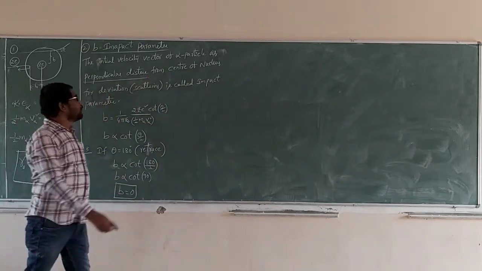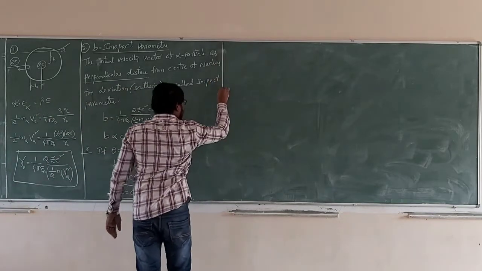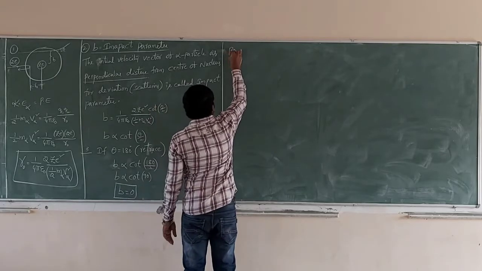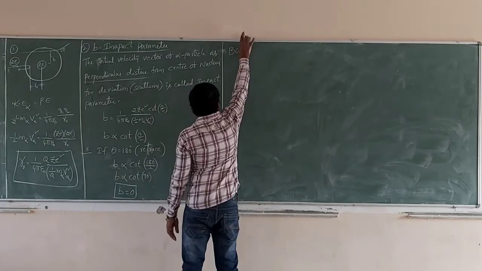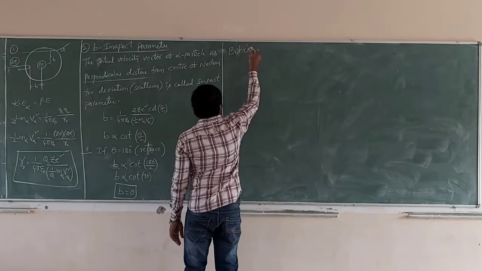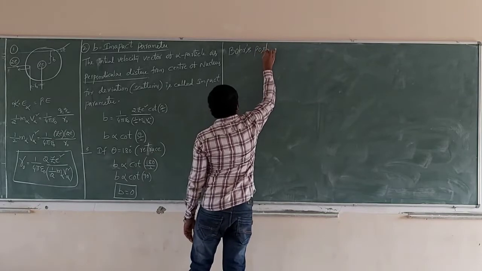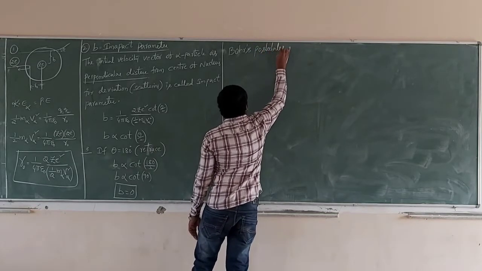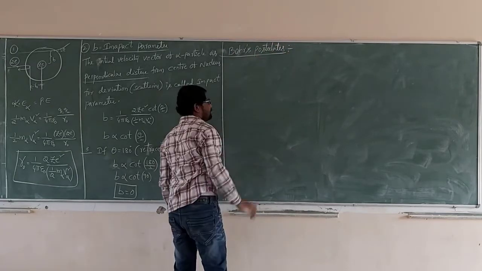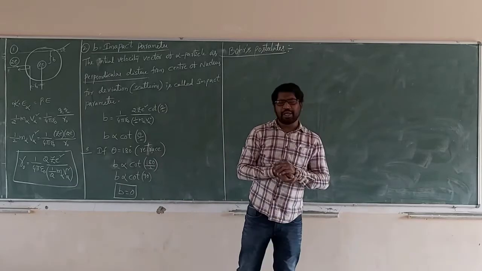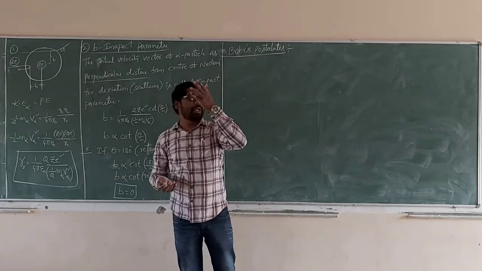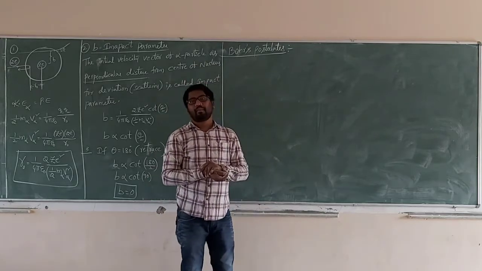Now we go for the postulates. Both hypotheses, postulates, principles, and phenomena are the same.